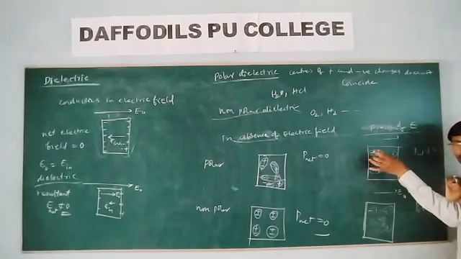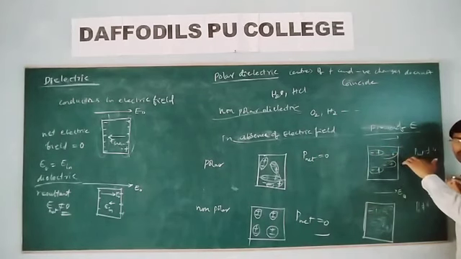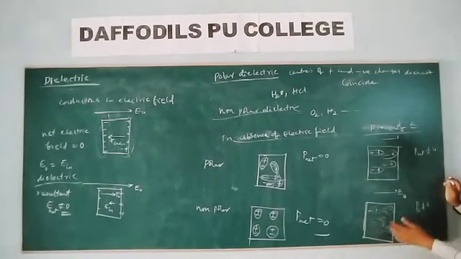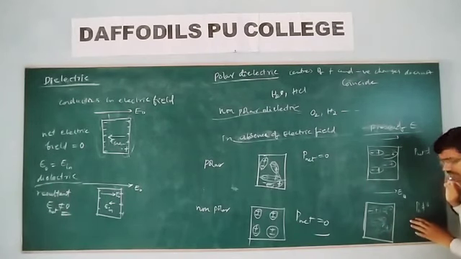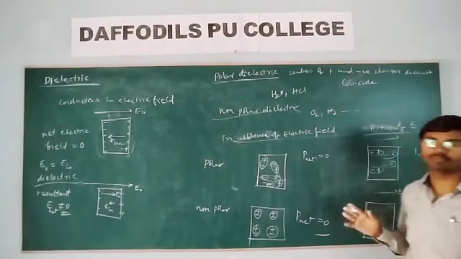Then some dipole moment is developed. Already we have dipoles, but they are aligned in a particular direction. Therefore, the net dipole moment will become not zero. Even for non-polar dielectrics, they will get certain dipole moment in presence of the electric field. That's what we have to understand here.